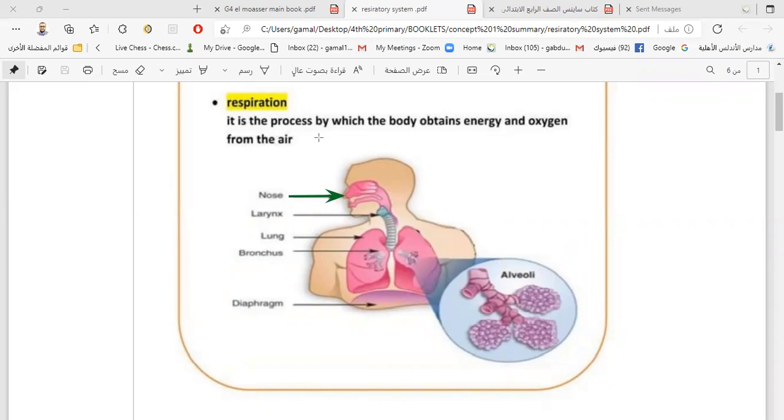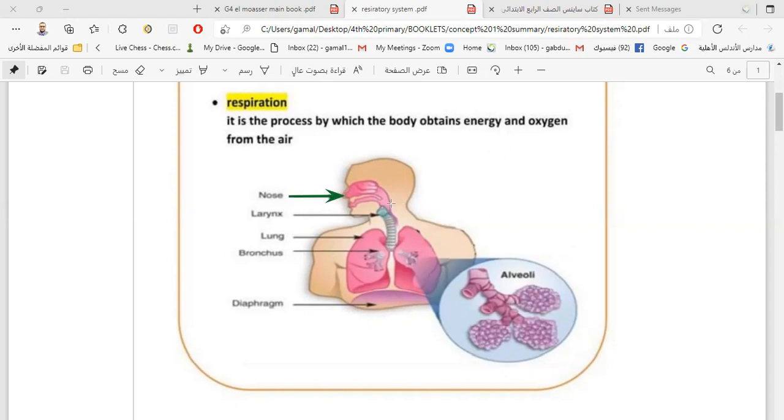The nose is the best organ for respiration, because it cleans the air and it warms the air before entering the respiratory system.